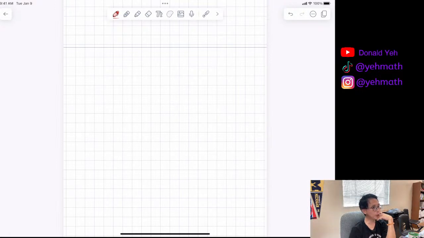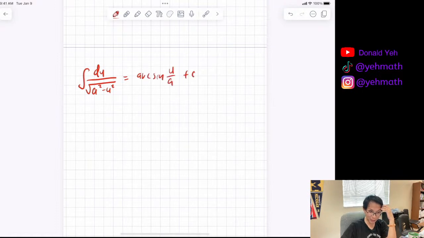All right, for the inverse trig integrations. Inverse trig integration: du over the square root of a squared minus u squared is equal to arc sine of u over a plus C. That's one of the most common ones. The ones on the AP exam usually show up as arc sine or arc tangent. They never use arc secant, but we're going to give it to you regardless.